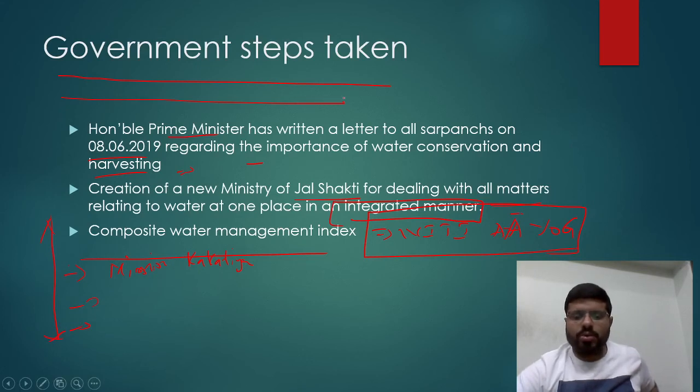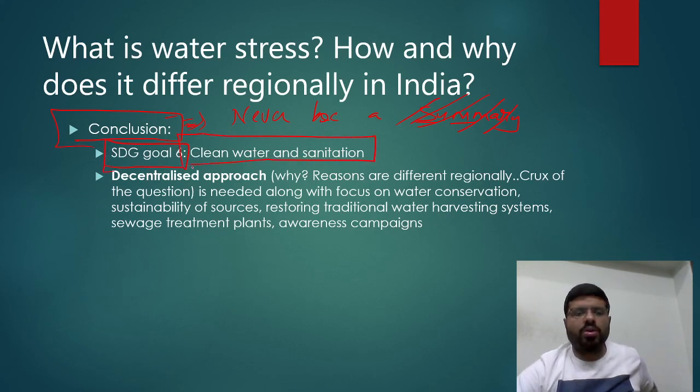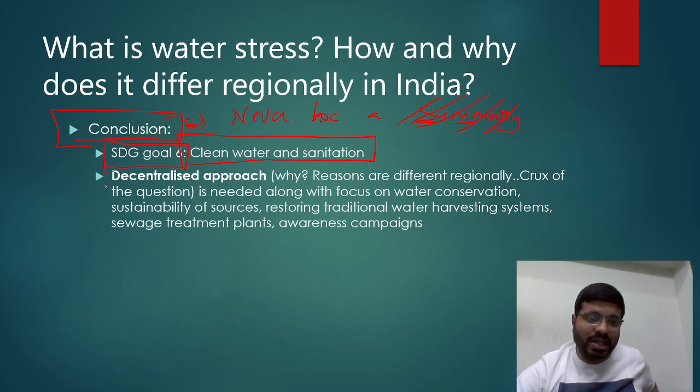Then what is the solution? Conclusion should never be a summary. Please note this down always. You should never write summaries. You should always write futuristic oriented. So to reach the goal of Sustainable Development Goal number 6, clean water and sanitation, water stress has to be tackled with a decentralized approach.